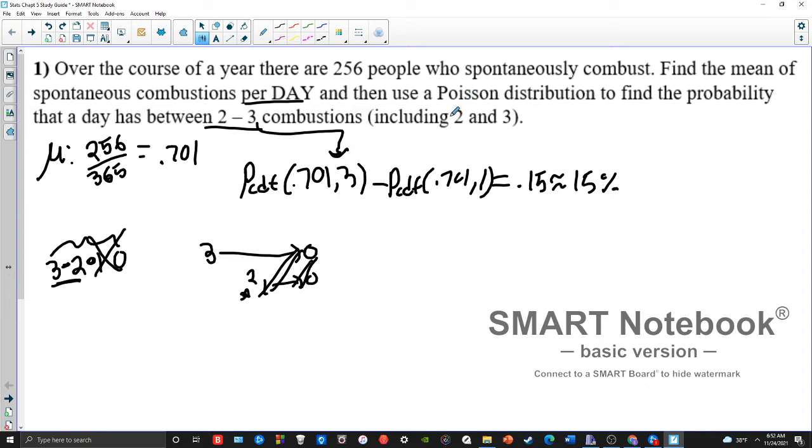In this case, if I want to include 2, the thing that's below my minimum is 1, and so I take away from 1. If I said don't include 2, then I would subtract off 2 as well. I'd go 1 minus Poisson CDF of comma 2, because I want to get rid of the 2, not just the 1. So maximum is your upper bound, the first CDF. The minimum is your barrier, so you do 1 less than the minimum as your subtracting amount to make sure you keep the minimum but lose everything below it.